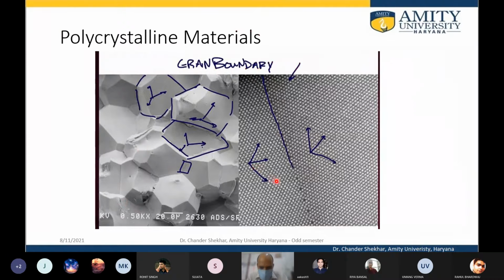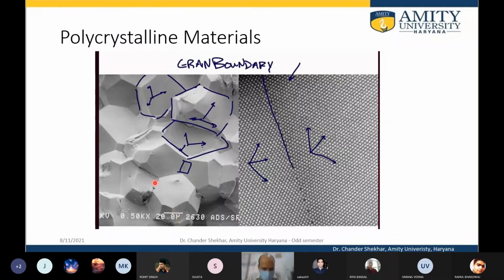This is an actual micrograph of a material. This distance is 20 micrometers. This sign, the reversed H, represents micrometer.